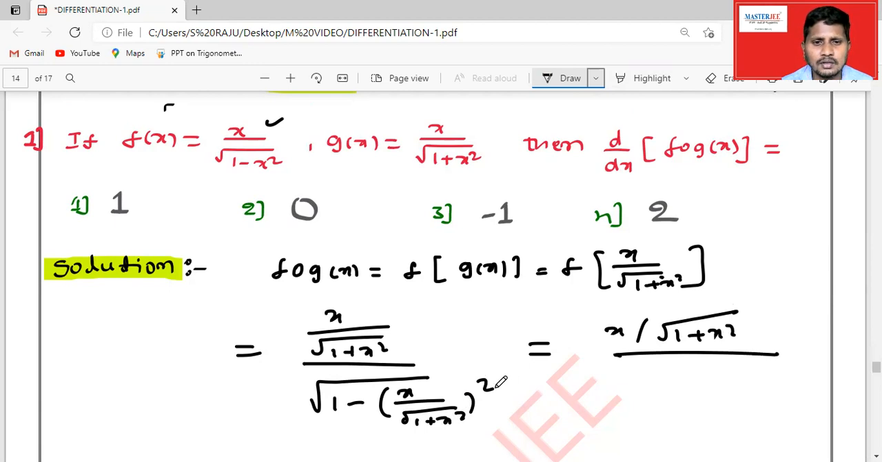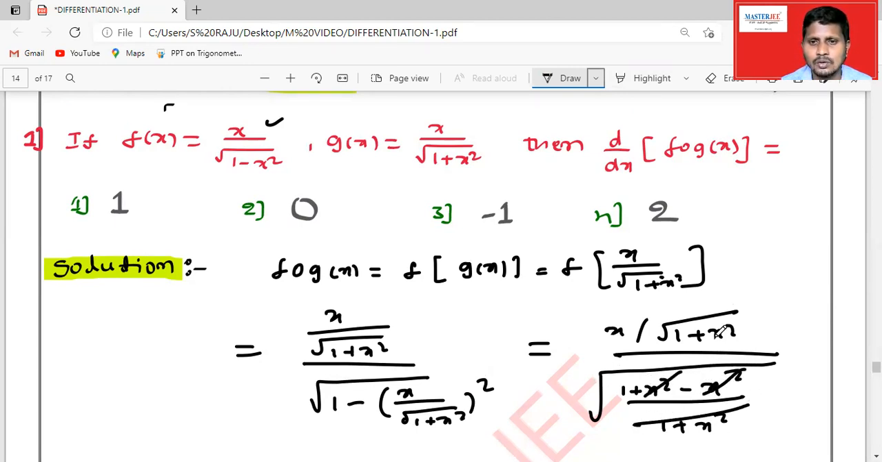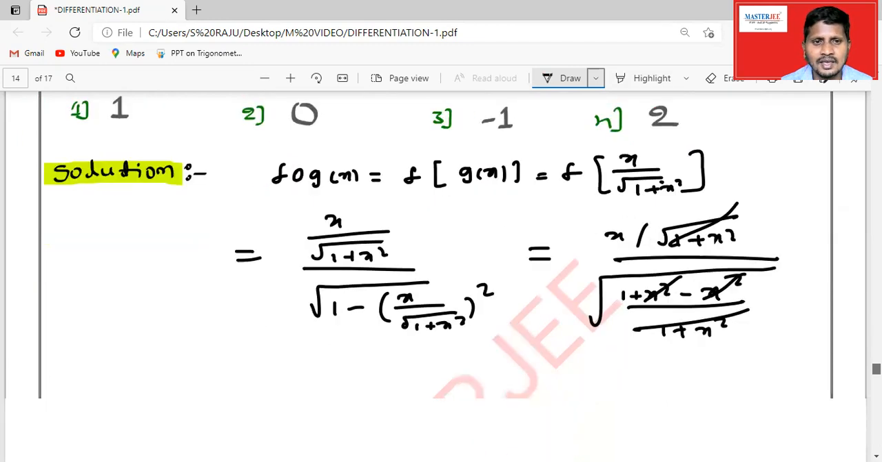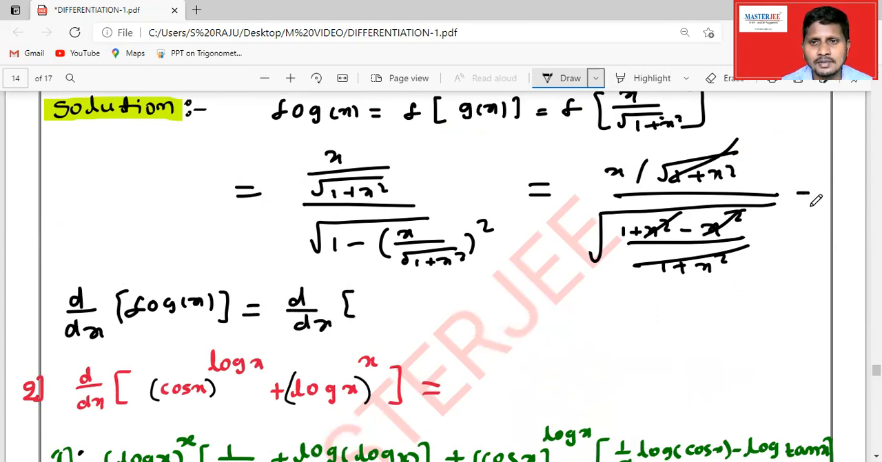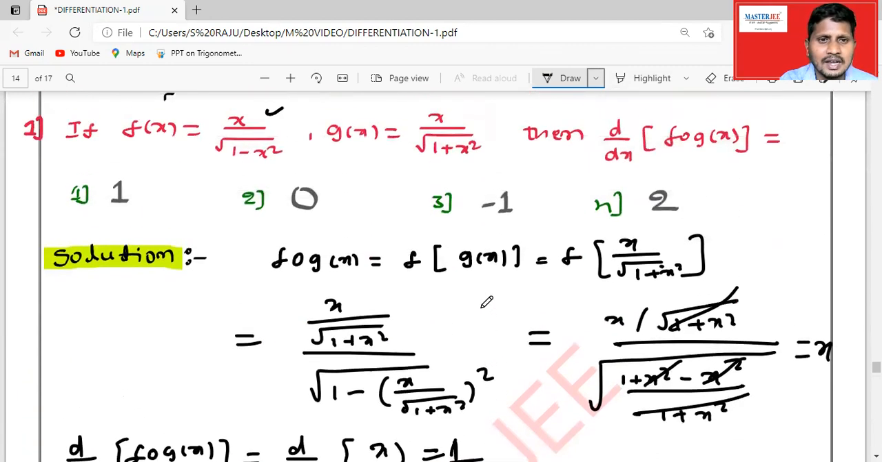Now the square root gets cancelled. If you take the LCM, 1 plus x square is the LCM. So 1 plus x square minus x square gets cancelled, and again the root of this gets cancelled. So finally f circle g of x we got is x. The derivative of f circle g of x is d by dx of x, which is clearly equal to 1. So the correct answer is 1. The first option is correct.